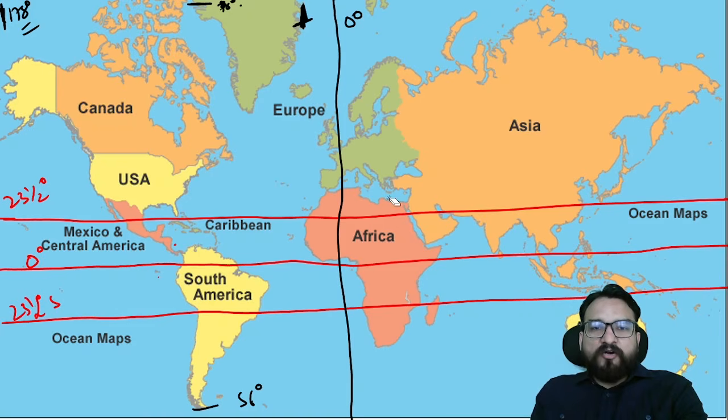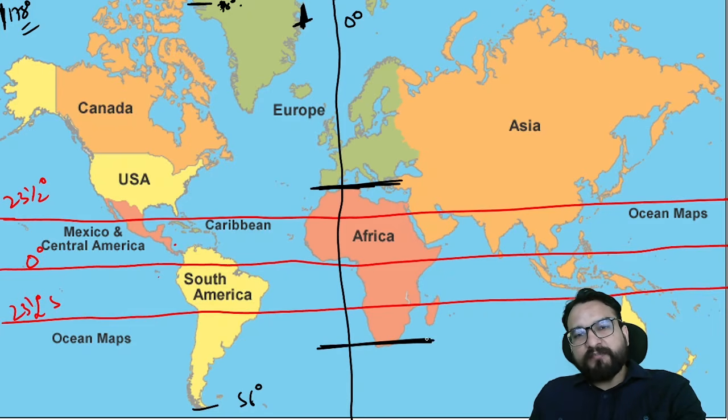Now our area of understanding is Africa, and from the African point of view, all these lines become important. All these lines, and which countries they pass through, become important. Okay. Over here, first of all, what I want you to understand from the African point of view is what are these latitudes which Africa is present in. See the comparison, guys, because it will help you when you make the map by yourself.